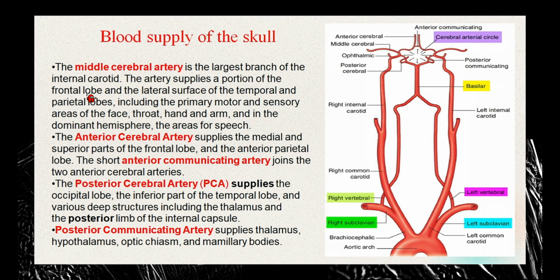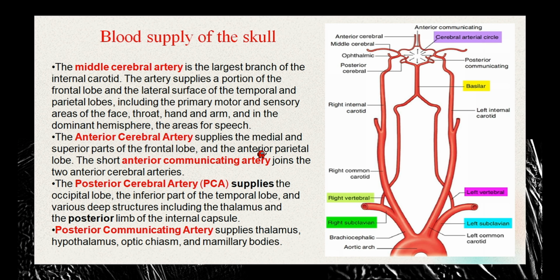And the artery supplies a portion of the frontal lobe, the lateral surface of the temporal and parietal lobes, including the primary motor and sensory areas of the face, throat, arms, and the dominant hemisphere, the areas of speech. So the middle cerebral artery supplies some portion of the frontal lobe, but the majority it supplies is the lateral surface of the temporal and parietal lobes.